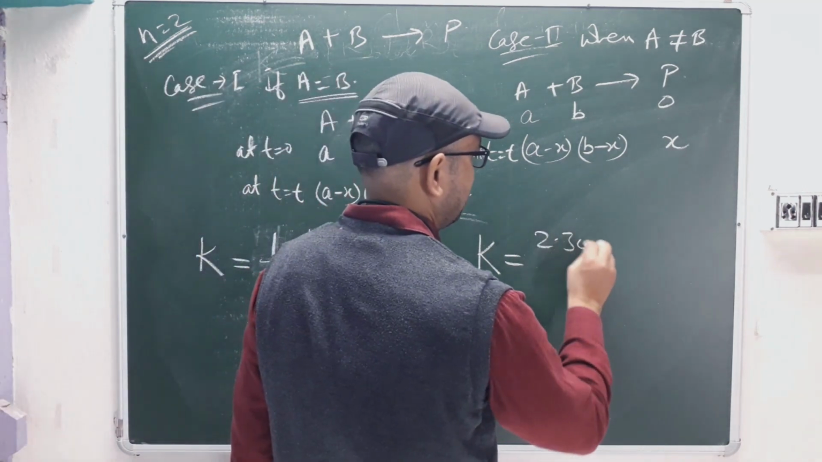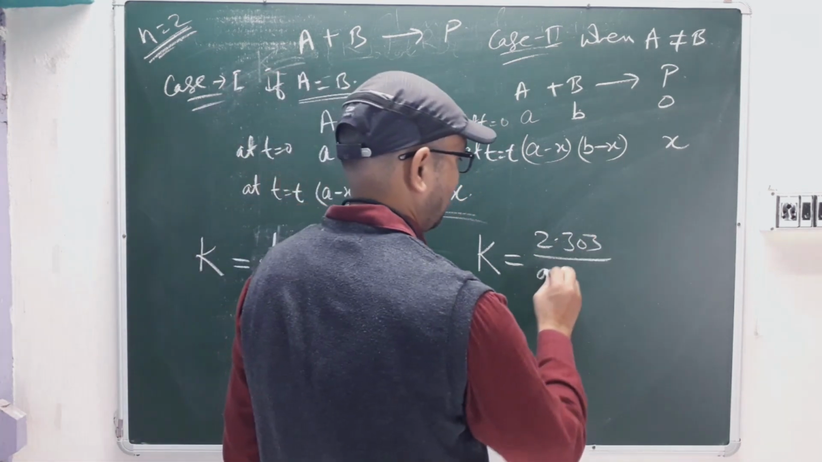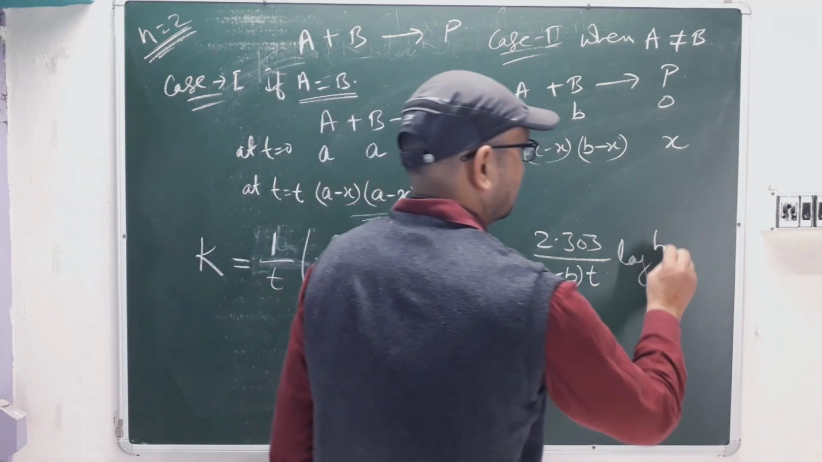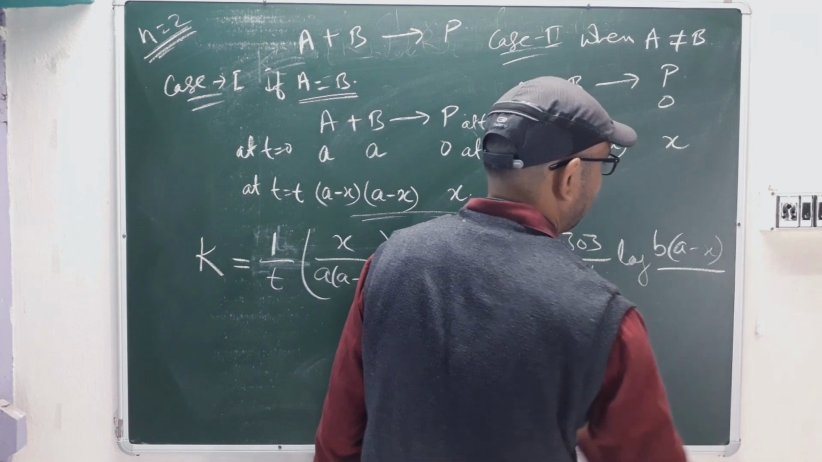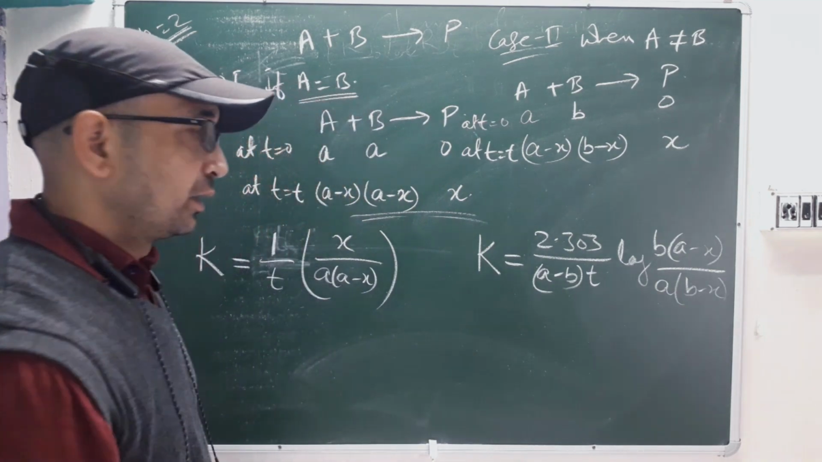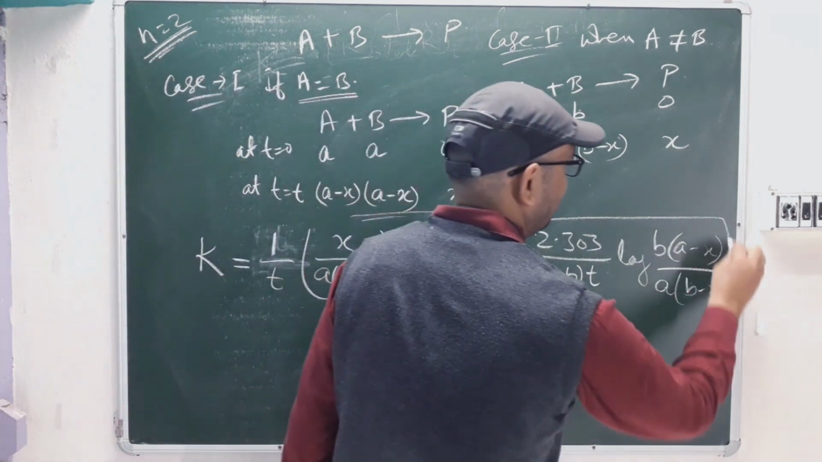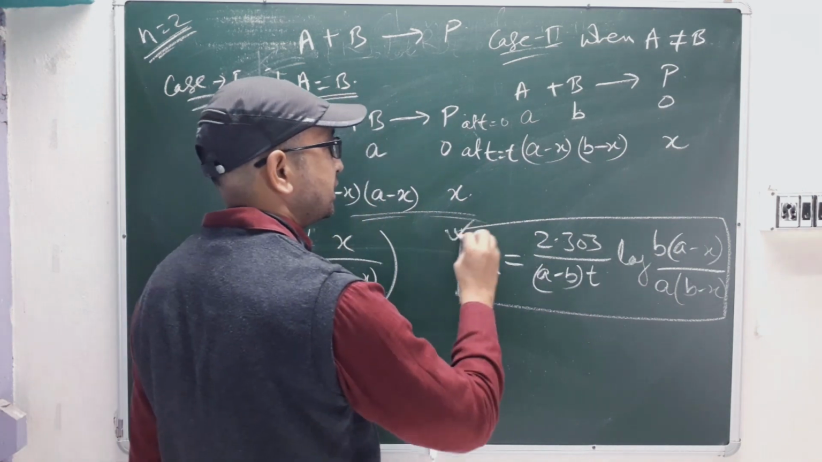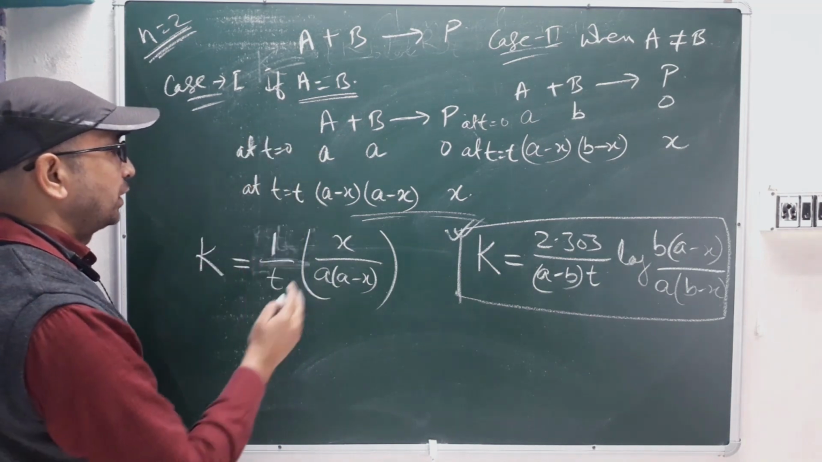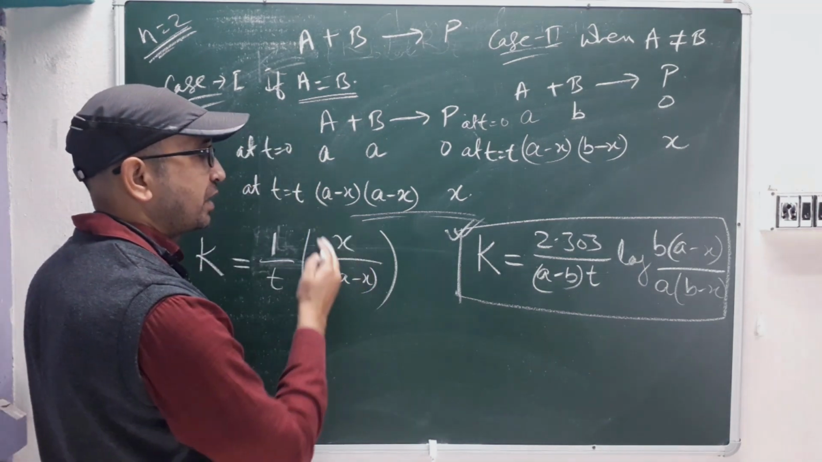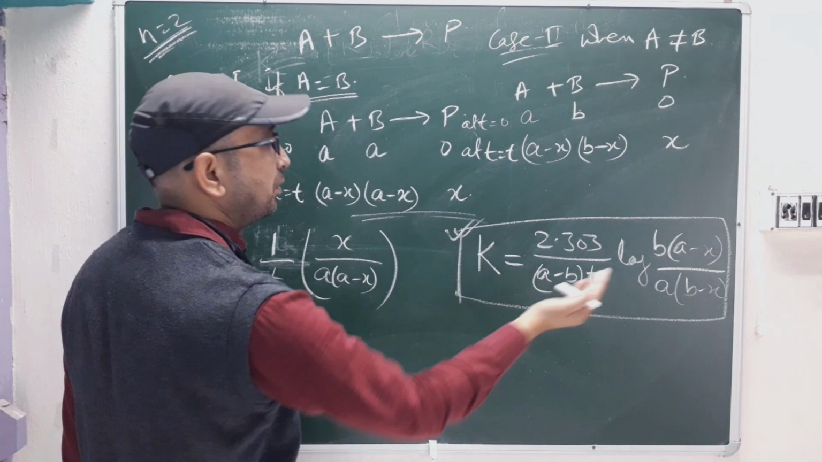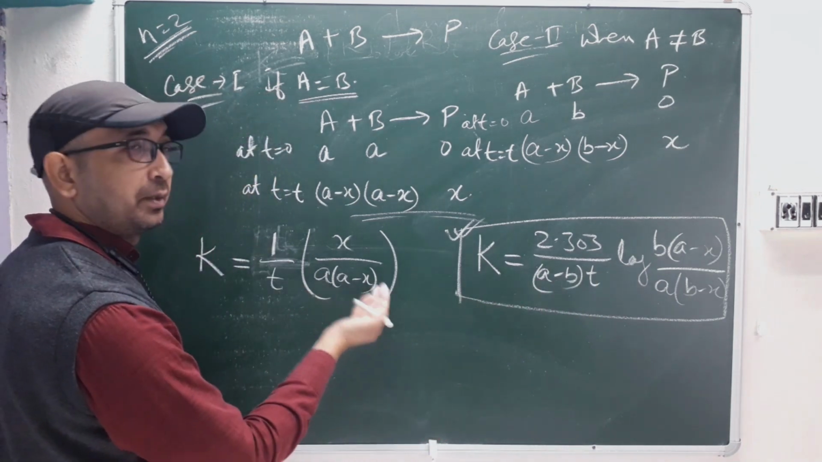It will be 2.303 divided by (a minus b) t, then log of b(a minus x) divided by a(b minus x). Okay. If you practice problems based on this equation 2-3 times, it is very easy. So see this one: when a equals b, in case 1, what is happening? It is 1 upon t, then x, the concentration of product being formed, divided by a, because in both places it will be a minus x. So a and then a minus x, correct?